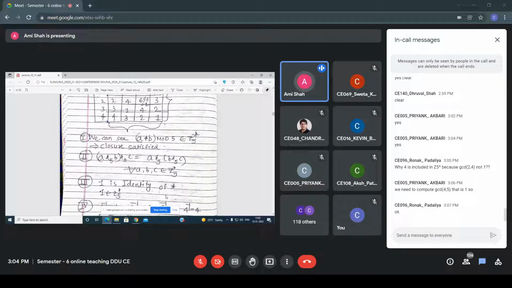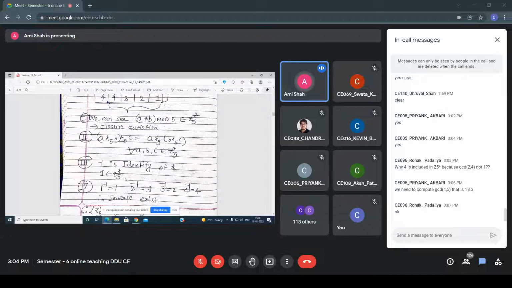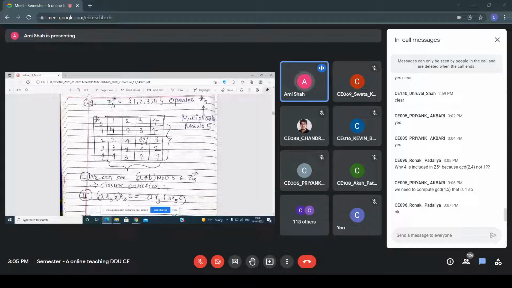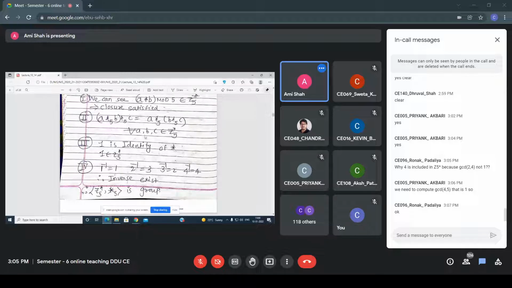Now what about the third property? That is the identity, all of you know. Here 1 is the identity. When you multiply with 1 itself, 1 multiplied by 1 mod 5 gives 1, and 2 multiplied by 1 mod 5 gives 2. So here the identity is 1, and you are getting the same answer. 1 belongs to this set, so the third property is satisfied.